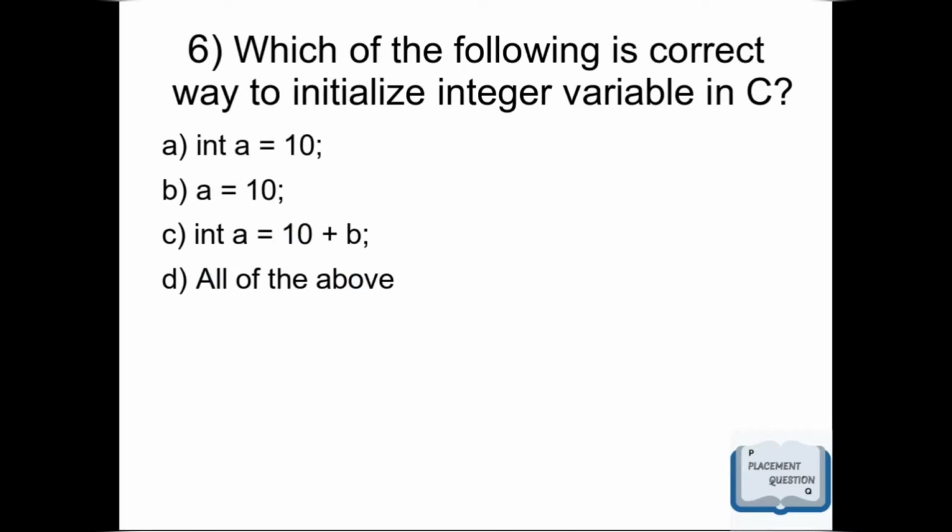Move on to the next question. Which of the following is a correct way to initialize an integer variable in C? Option A, int A equal to 10. Option B, A equal to 10. Option C, int A equal to 10 plus B. And option D, all of the above. Correct answer is option D, all of the above. We can choose any of the styles to initialize a variable in C.